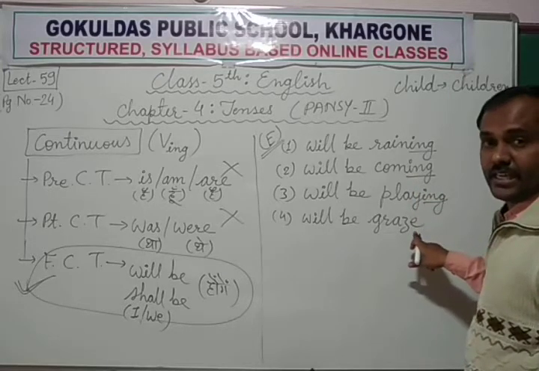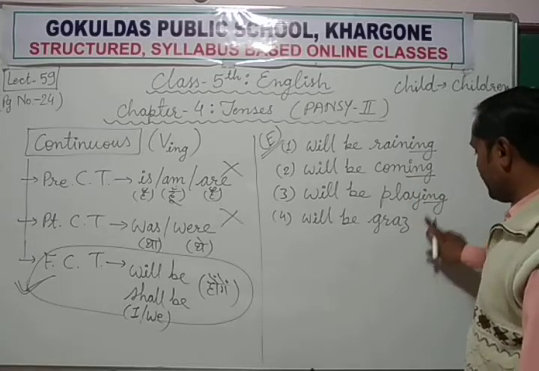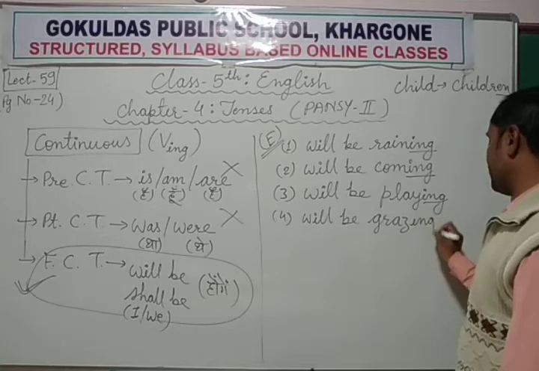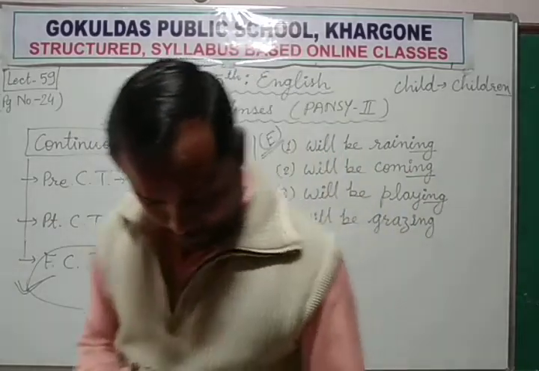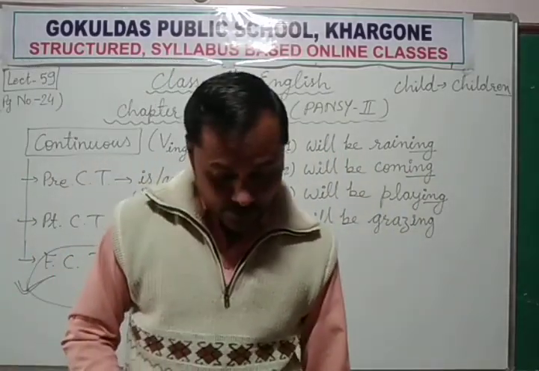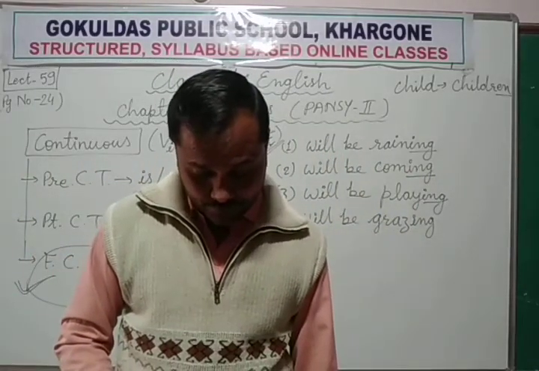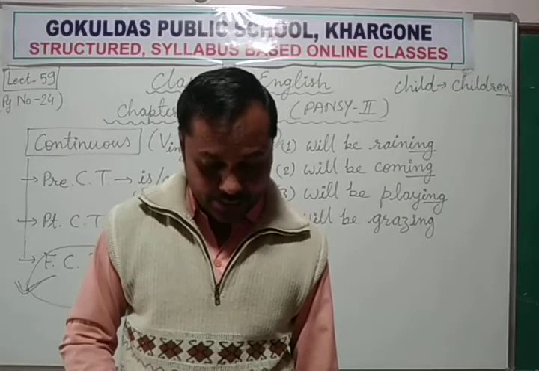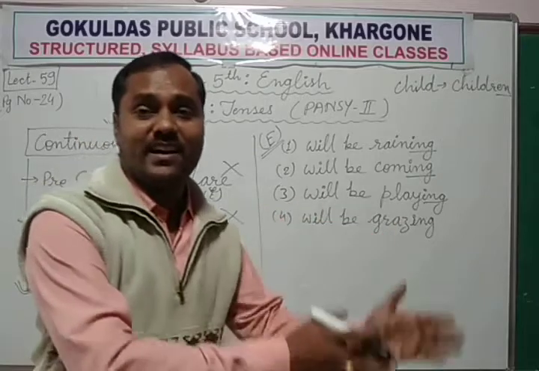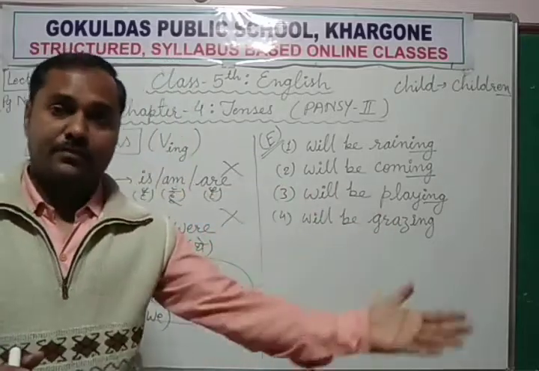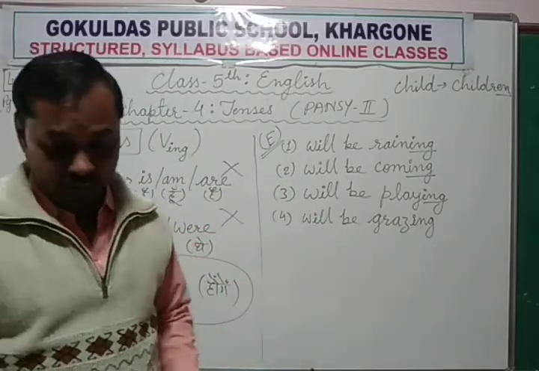We are having e at the end, so we will remove e and we will add ing, grazing. Okay, the cattle will be grazing beside the pond. Beside the pond means तालाब के किनारे या उसके साइड में, बगल में ये सब चल रहे होंगे.